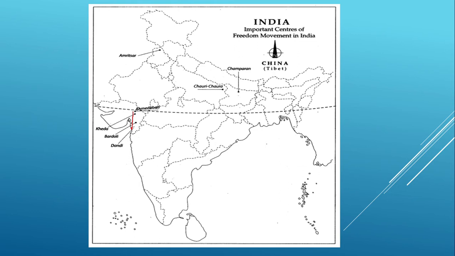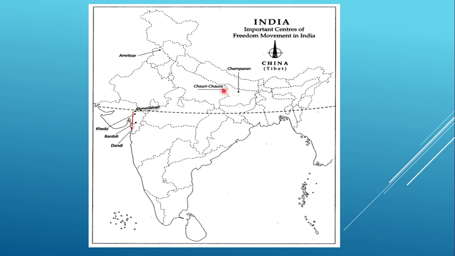At 6:30 a.m., Gandhiji made salt and broke the salt law. This is during the civil disobedience movement of 1930. Whereas when we are discussing the rest of the things, that means Champaran, Ahmedabad and Khera Satyagraha or Amritsar, these are the important places during 1919.